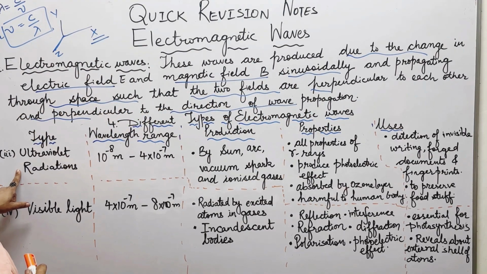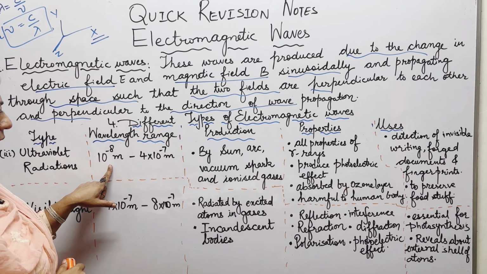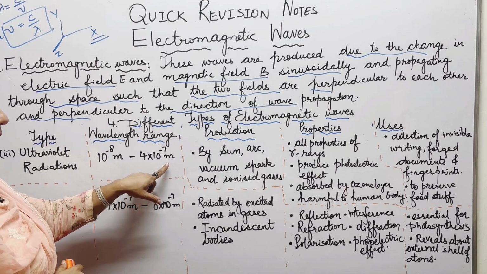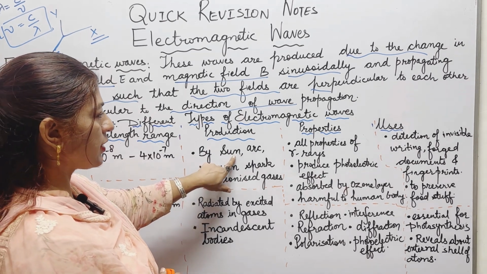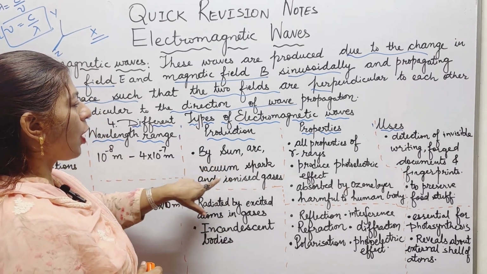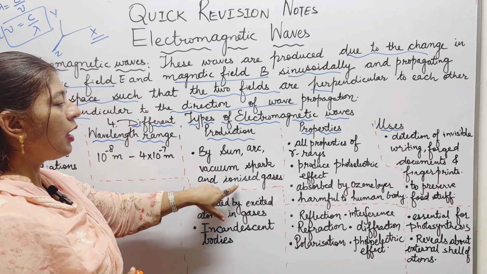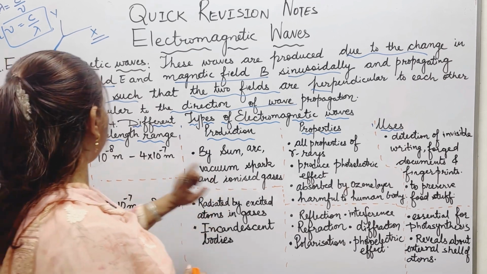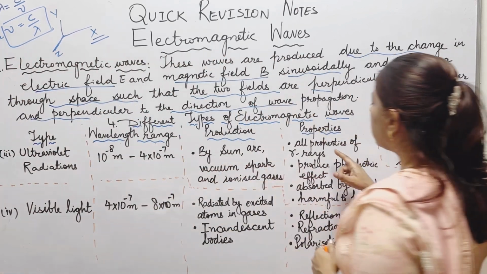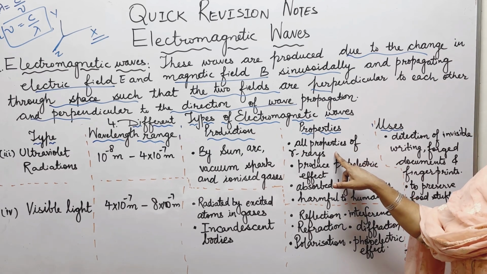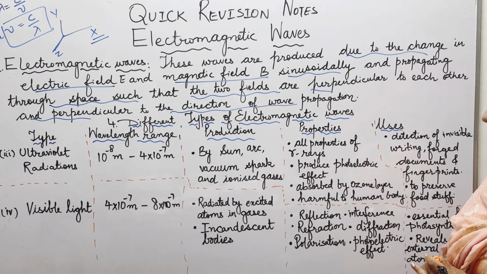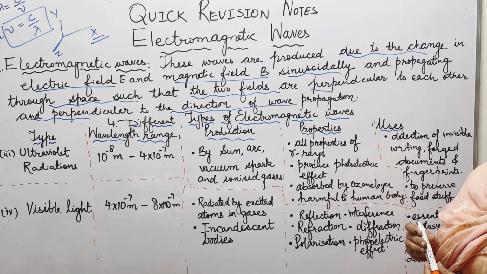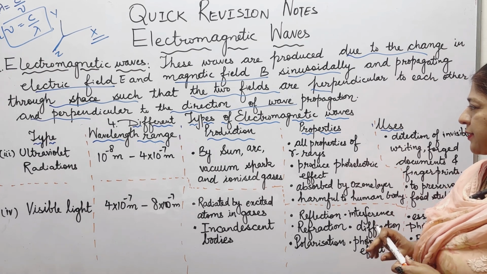Ultraviolet radiations: the wavelength lies between 10 power minus 8 meter to 4 into 10 power minus 7 meter. They are produced by the sun's radiation, or by the hot arc, or by the vacuum spark, or ionized gases. They possess all the properties of gamma rays, but the effect is less because they are less penetrating in comparison to the gamma rays.